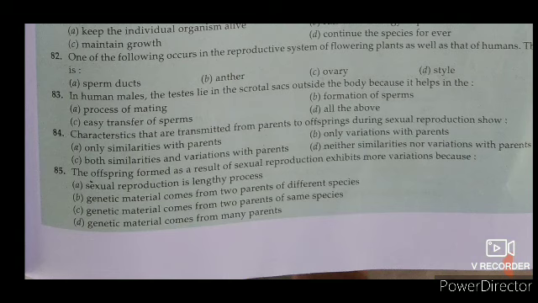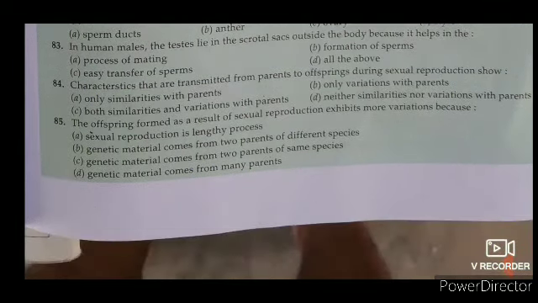84. Characteristics that are transmitted from parents to offspring during sexual reproduction show. Dear friends, as you know, characteristics transfer की बात कर रहा है during reproduction. So there will be the answer C. Both similarities and variations with parents. Characteristics that are transmitted from parents to offspring during sexual reproduction show both similarities and variations with the parents. Therefore, C will be the right answer.